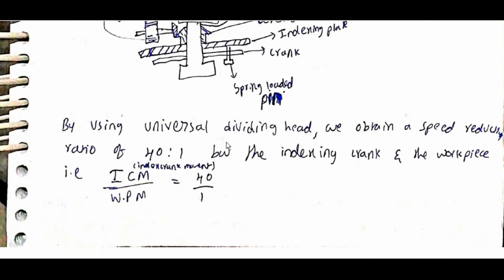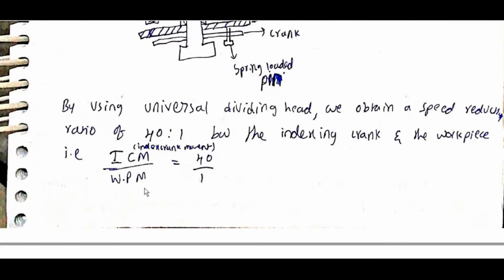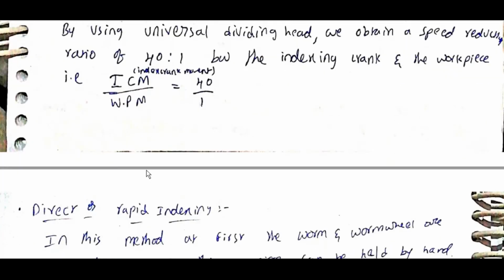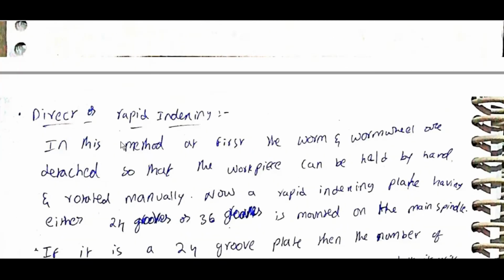By using the universal dividing head, we obtain a speed reduction ratio of 40:1 between the indexing crank and the workpiece. That is ICM by WPM is equal to 40 by 1, index crank movement by workpiece movement.